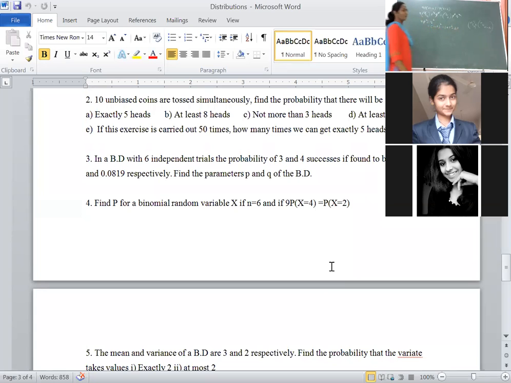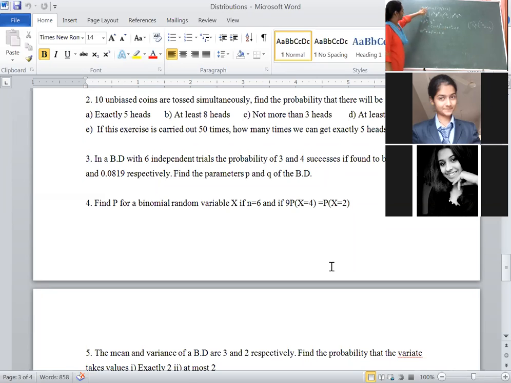Then take p square to this side. That means what will it become? 9p square minus p square becomes 8p square. Minus 2p, if you bring it to the left hand side, it will become 2p. Correct? Then this minus 1 is equal to 0.